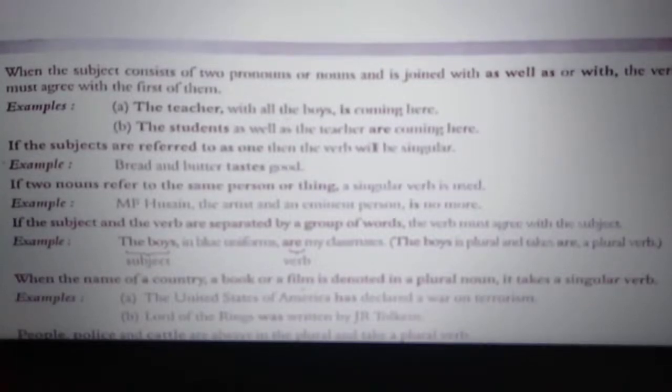What is the subject here? If the subject is a singular noun and it is used with "with", you are going to use "is". Means you have to see here the subject. If the subject and then the words like "as well as" or "with", accordingly you have to place the verb.